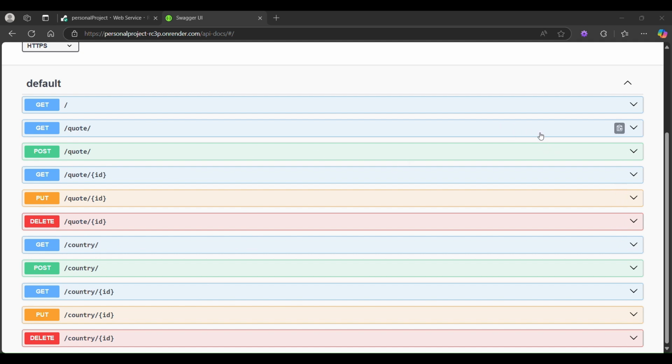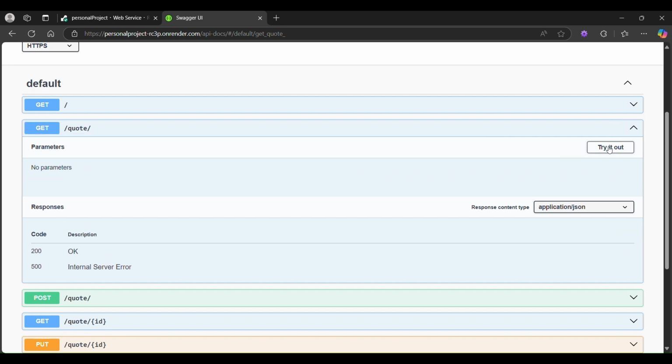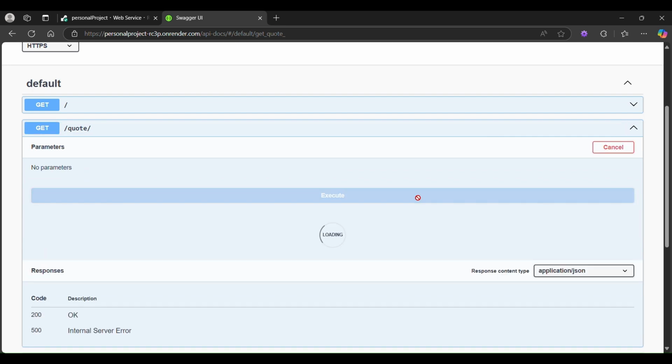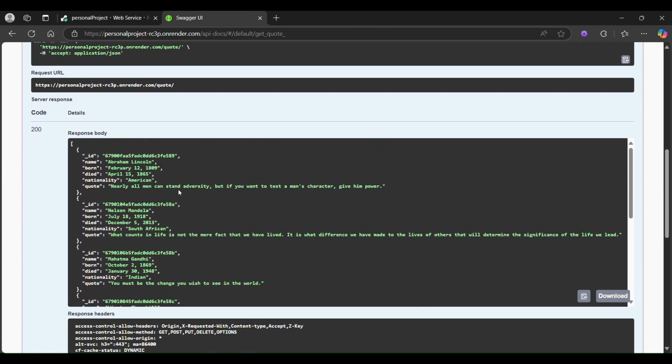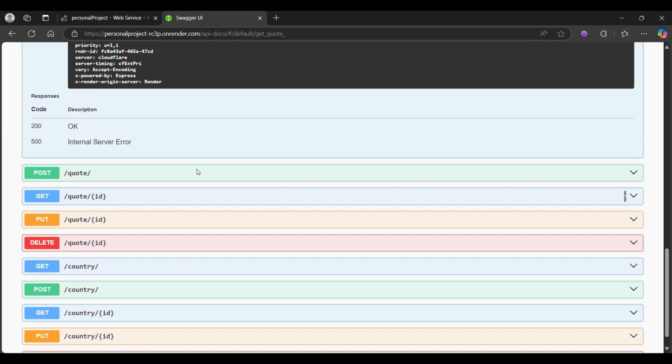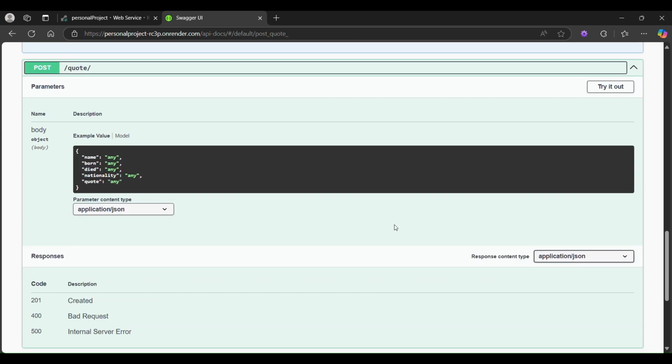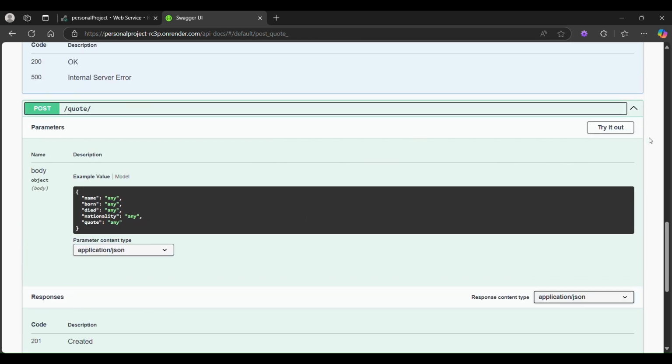I'll be starting with get quotes. So we try it out. I execute, and I have quotes inside. Now going to post. I want to post a new one because of time. So that works, and I'll be posting a new one.